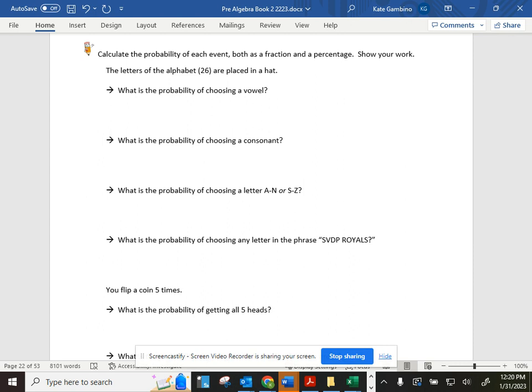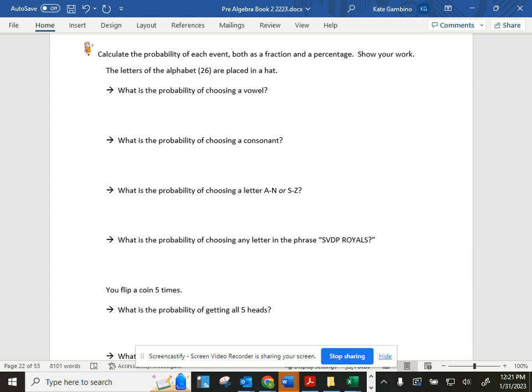If we're doing the alphabet and the probability of choosing a vowel, how many vowels are there in the alphabet? Freya? 5. We're not counting Y. Y is a consonant in this scenario. That's why I'm going over it. Y, we're counting as a consonant. So if there are 5 vowels, how many consonants are there? 21. 21. So think through what it is.